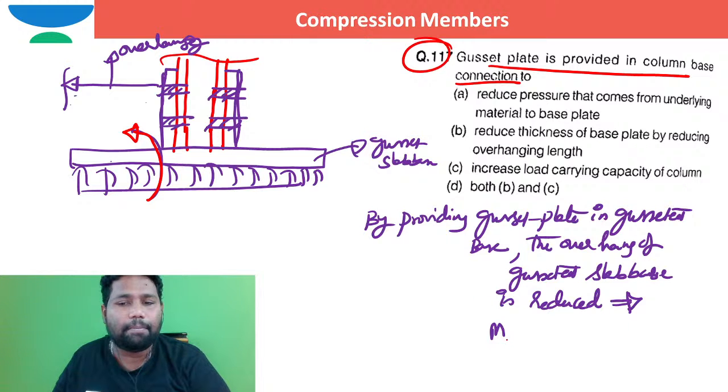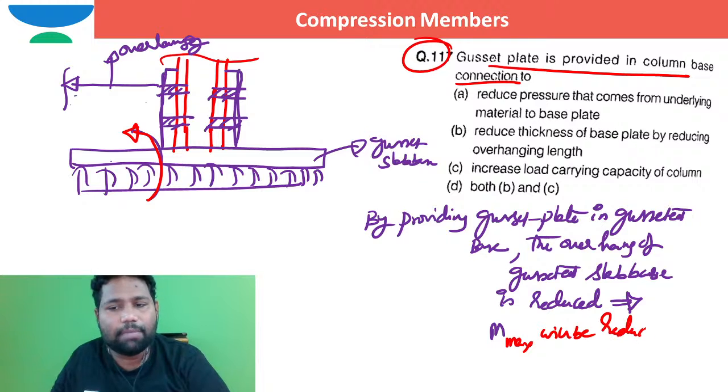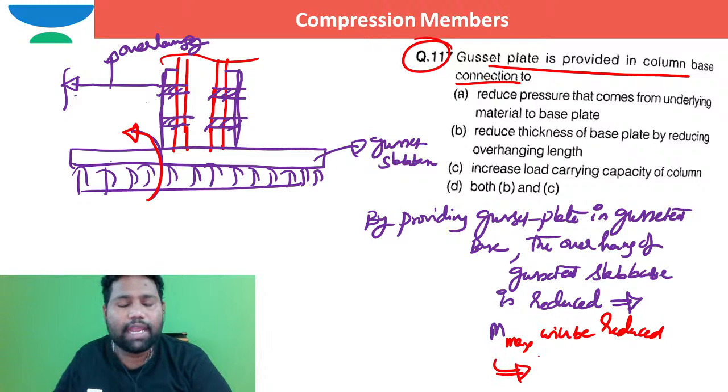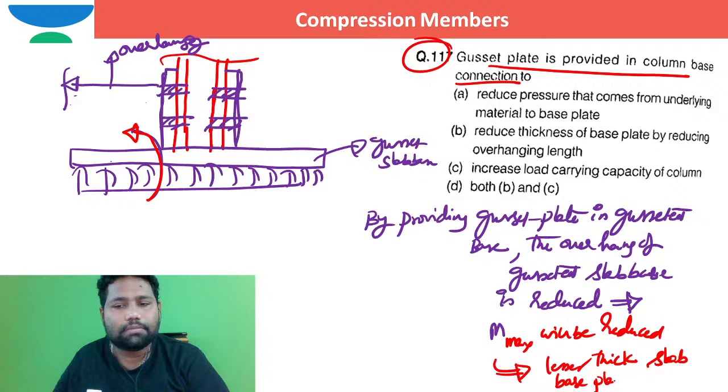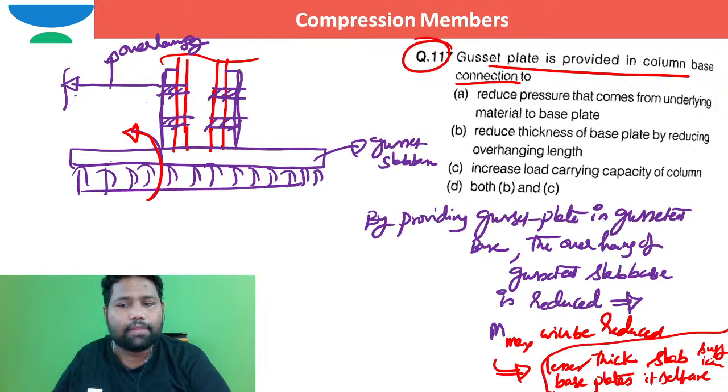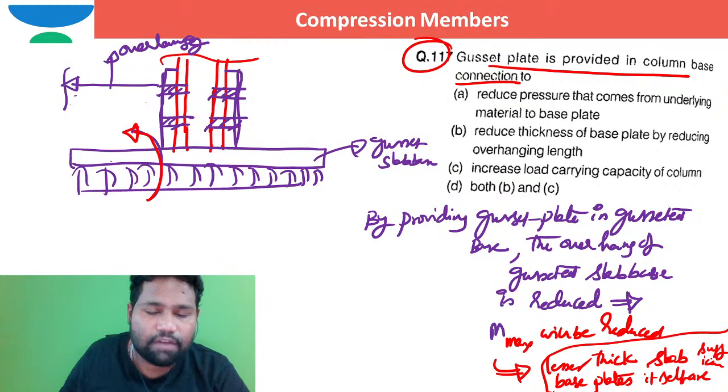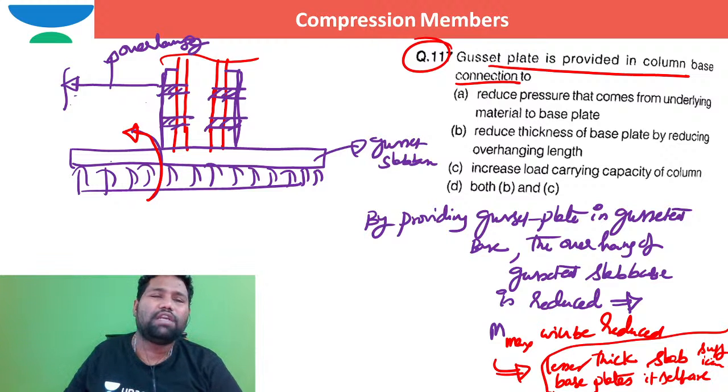So M max will be reduced. When the developing bending moment is reduced, then lesser thick slab base plates itself are sufficient. That's the reason why generally we provide these gusset plates.